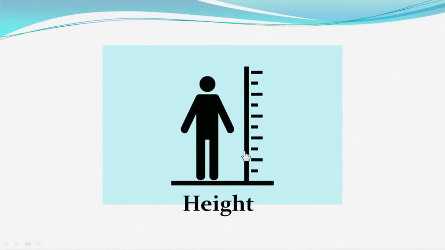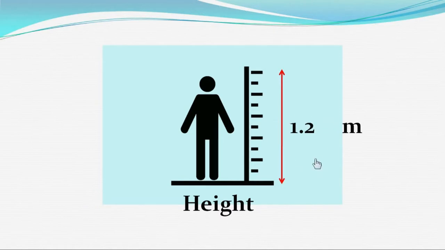If we are measuring our height, we can measure it in any direction. We can measure the height from top to bottom or bottom to top. It would be the same. When we measure the height, we get 1.2 meter. The height may be different for different persons.